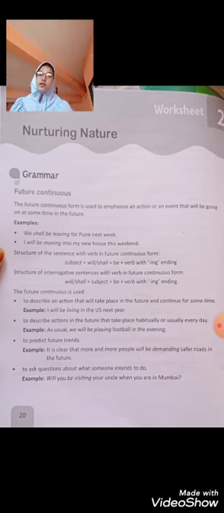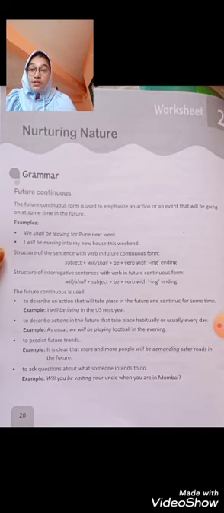The structure of the sentence with verb in future continuous form is subject plus will or shall plus be plus verb with ing. Okay, so after subject you have to put will be or shall be, and whatever verb is given you have to put ing there as it is a continuous form.